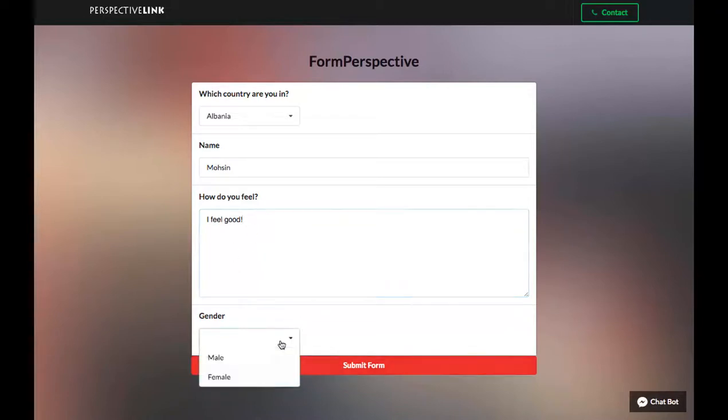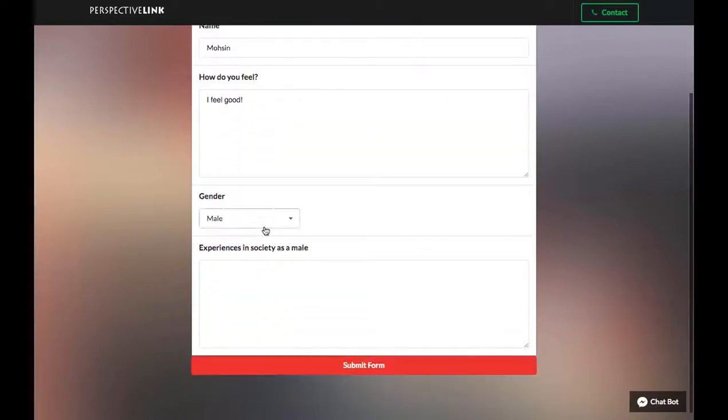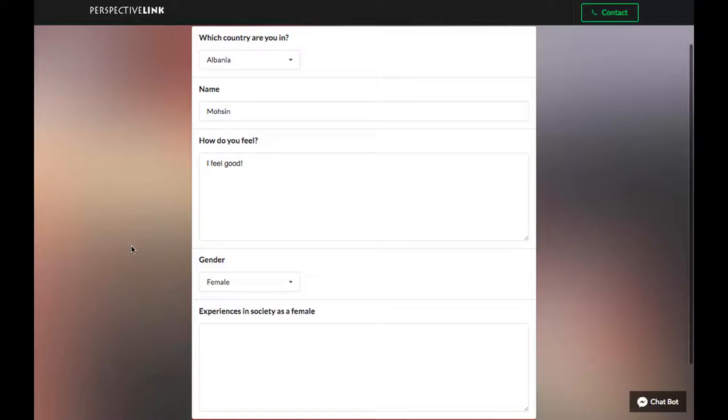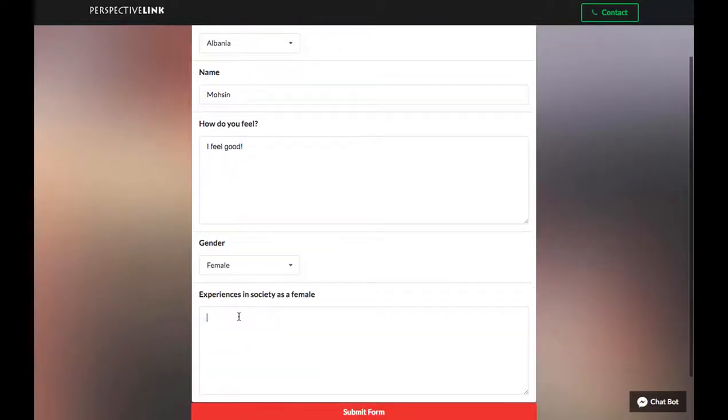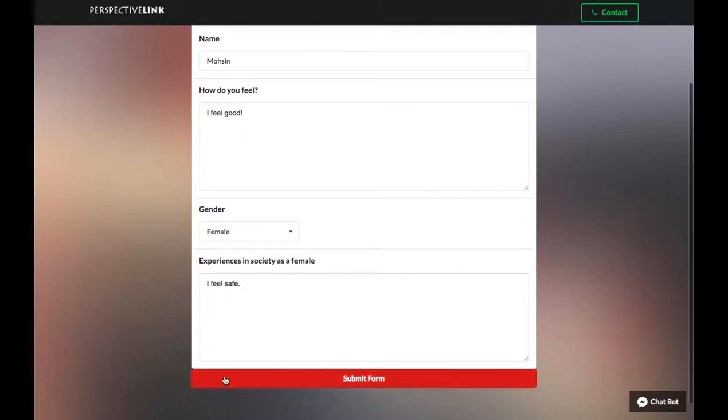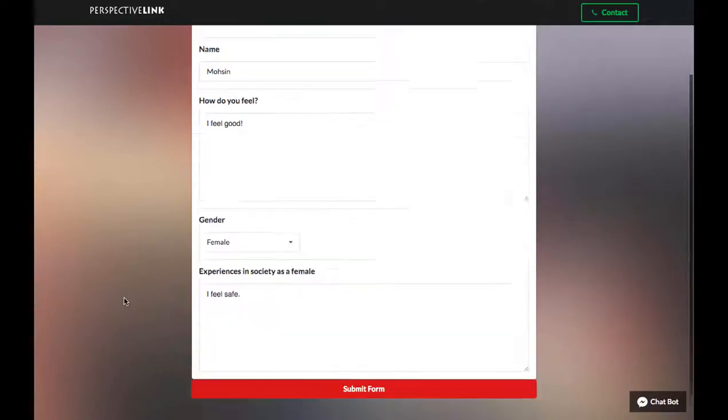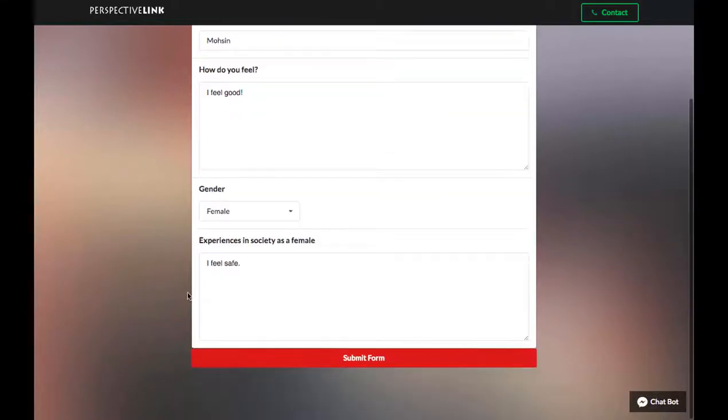Right now we are submitting the form we just created. Now as I just press male, the question that is particular to a male choice is shown over here, and when I press female, the question that is particular for a woman is shown over here. So the responses can therefore be stored into the database.